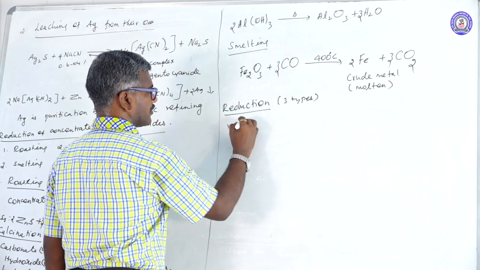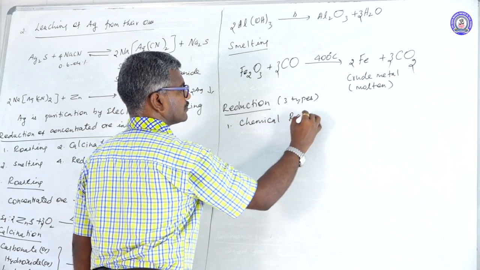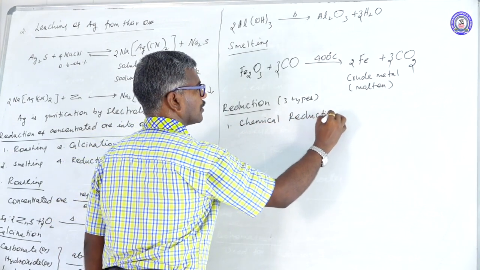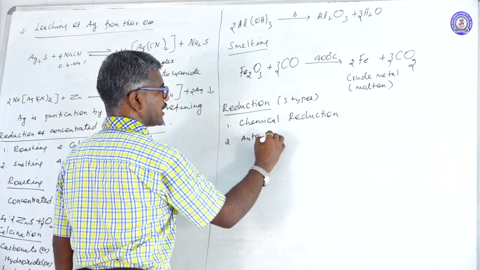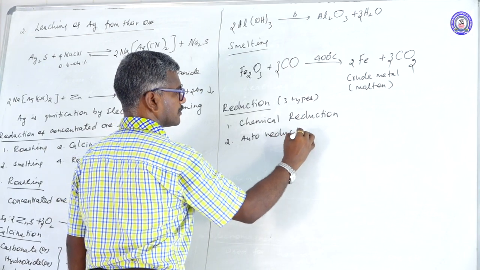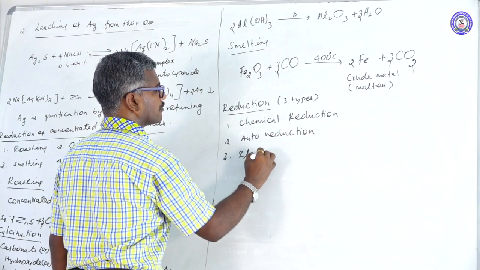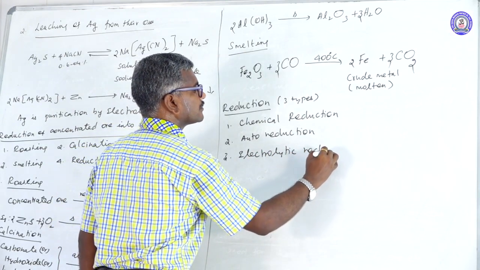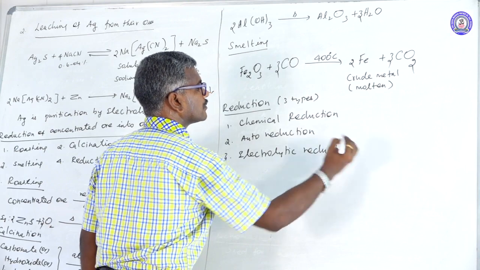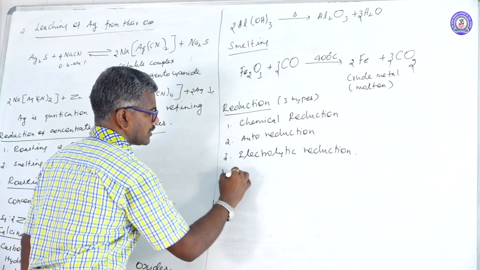First one is chemical reduction. Second one is auto reduction. Third one is electrolytic reduction. There are 3 types of reduction. First one is chemical reduction.